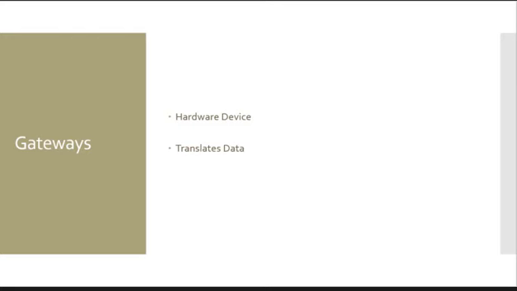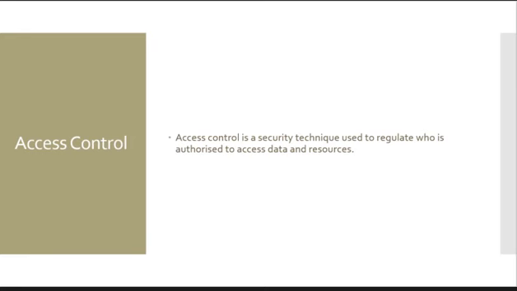The gateways include hardware devices which are found between the control and plant level, as well as between the plant and enterprise level. They translate the data received at one level from protocol to protocol. Access control is a security technique used to regulate who is authorized to access data and resources.